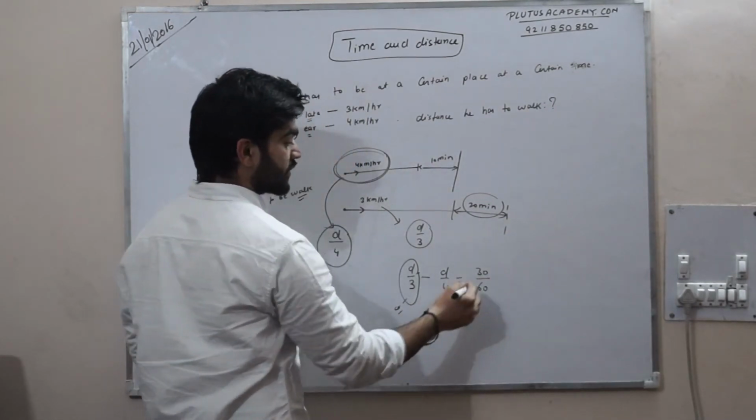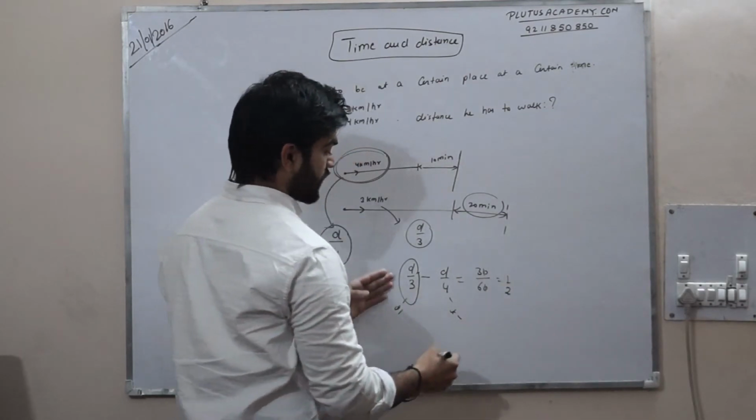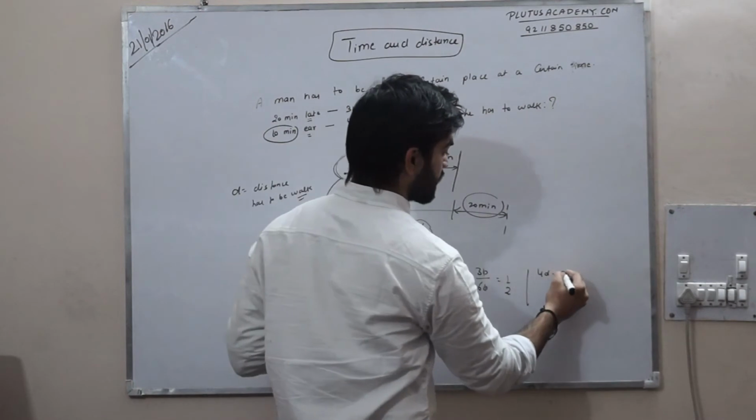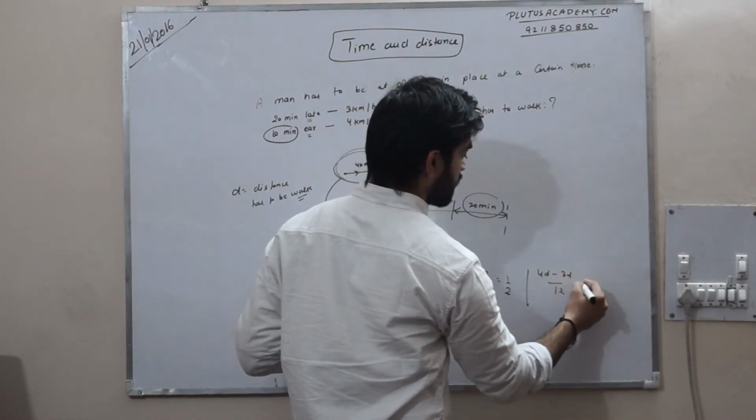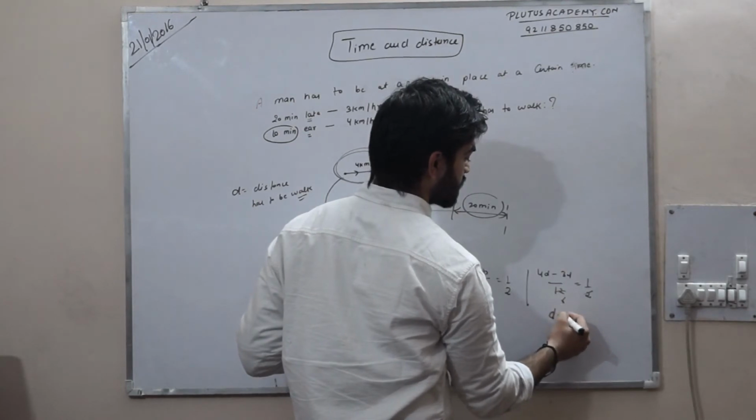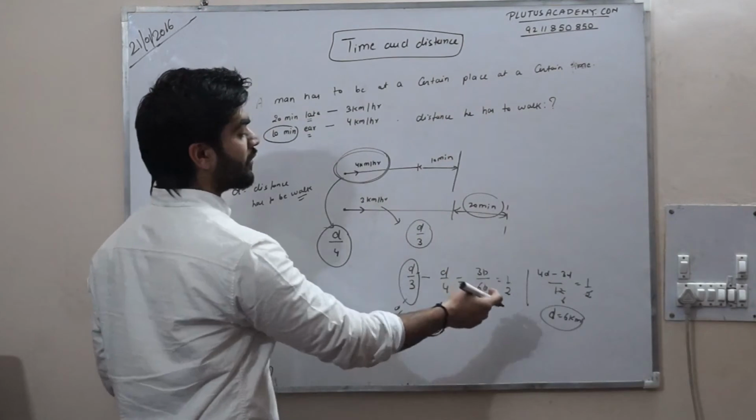So I can say 0 0 cancel, that is 1 by 2. So 4d minus 3d divided by 12 is equal to 1 by 2, and you can say 2 6 are 12, d is equal to 6 kilometer. So how much distance has to be traveled? 6 kilometer.